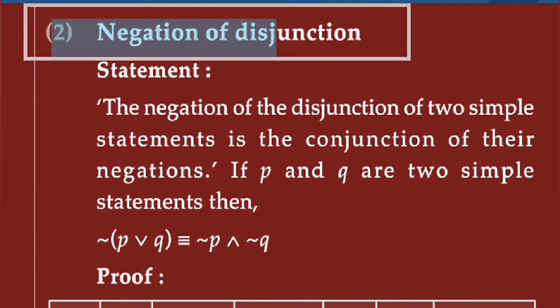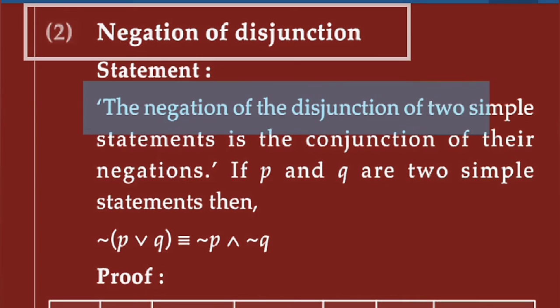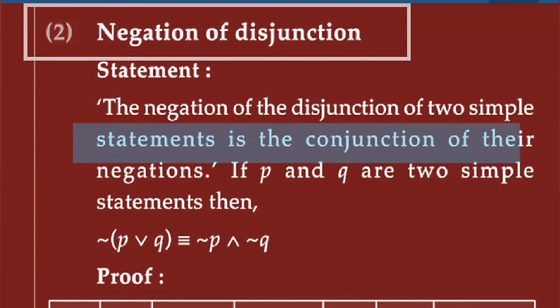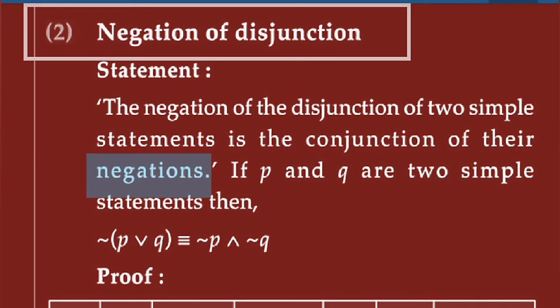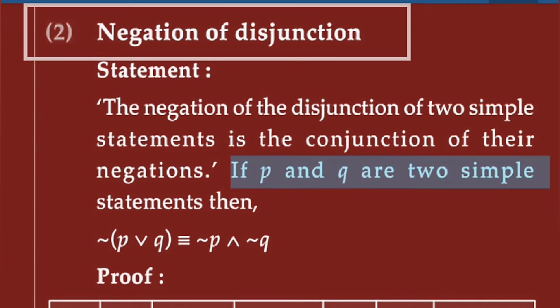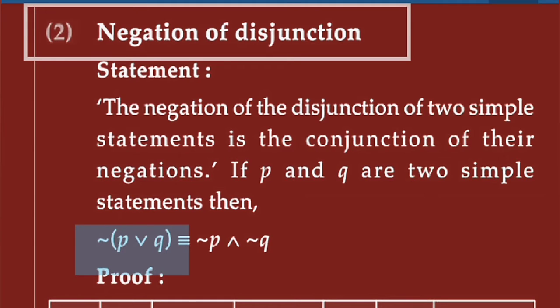Next is negation of a disjunction statement. The negation of the disjunction of two statements is the conjunction of their negations. If P and Q are two simple statements, then negation of P or Q is equivalent to negation P and negation Q. Here is the truth table for this statement.